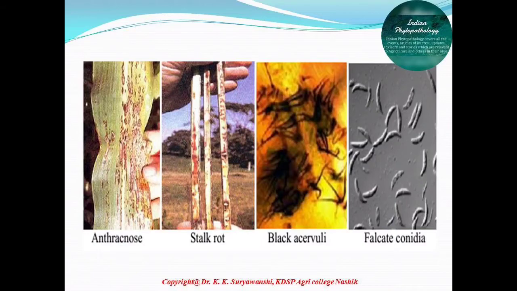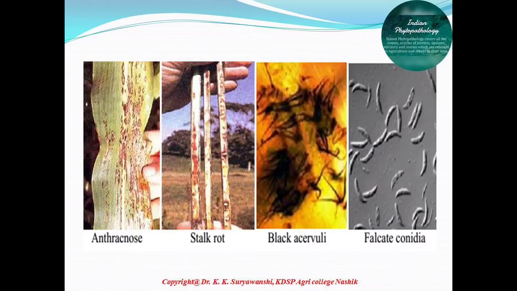The disease appears as small red colored spots on both surfaces of the leaf. Numerous small black dots are seen on the white surface of the lesions, which are fruiting bodies called acervuli. That means Colletotrichum, the fungal pathogen, produces a fruiting structure called an acervulus. Many lesions coalesce and kill large leaf portions.